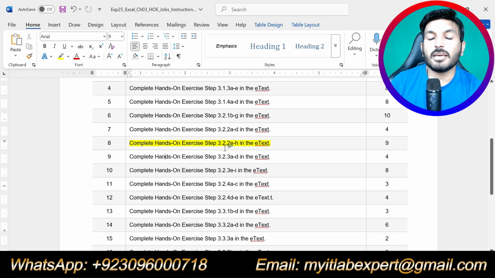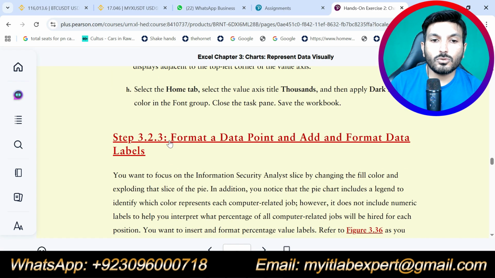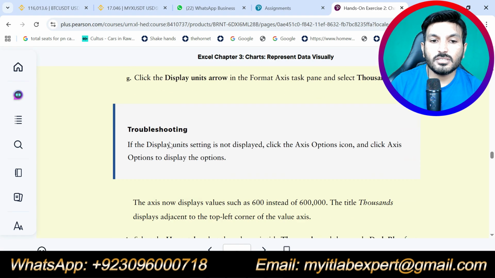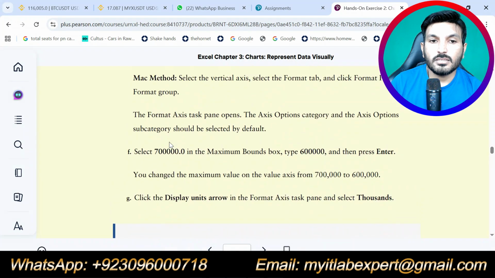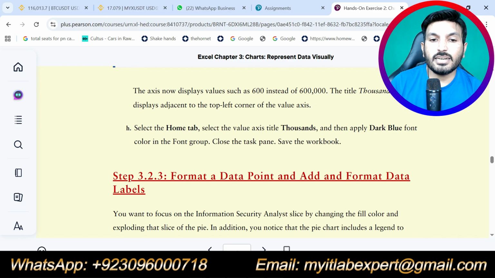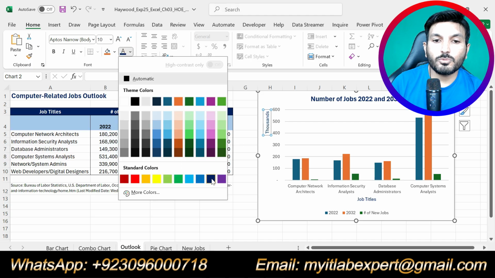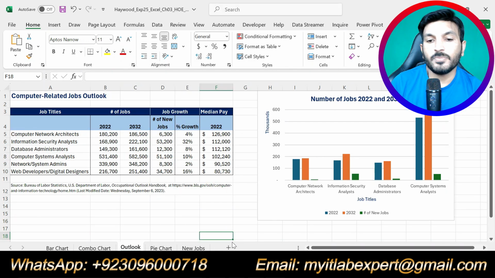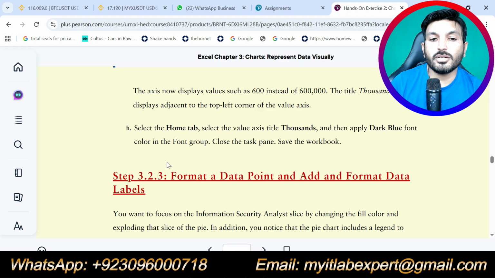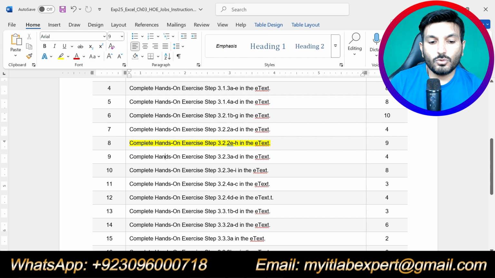Complete hands-on exercise step 3.2.2 part E to H. So we will go to parts E and H. I have already solved E, F, G. Now we will solve H. It says select the home tab and select the value axis title 1000 and then apply dark blue font color. This one, select this one, and we are supposed to change the color to dark blue. Okay, that is all about 3.2.2 part E to H.